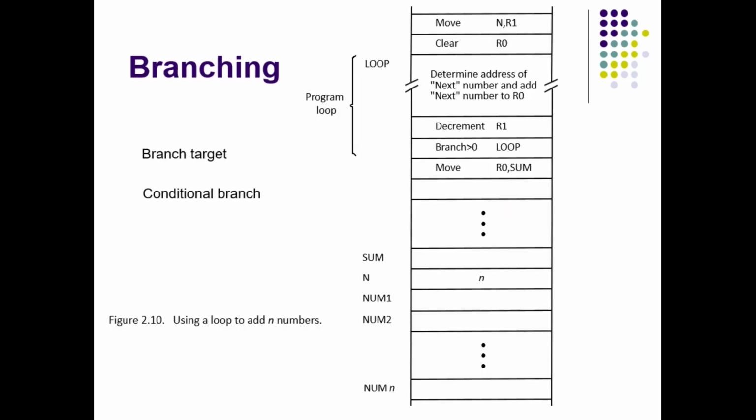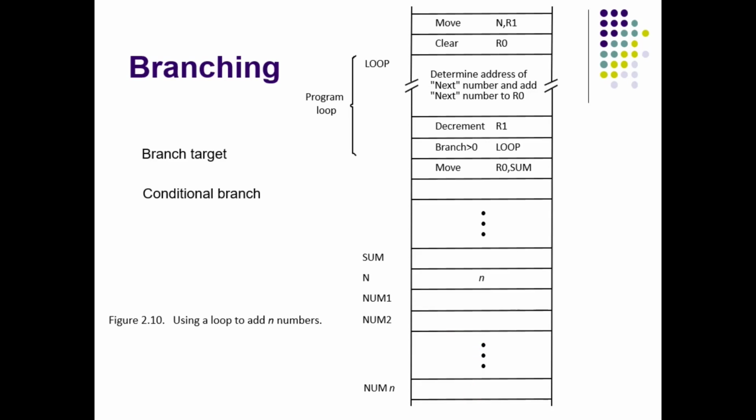Here you can see he has declared a sum variable where you have to add all n numbers and finally store the result in sum. Similarly, the numbers are at different addresses, from num1 to num n. This n is nothing but the total number of numbers. What is the value of n? If there are 10 numbers, the value will be 10. All n numbers are stored in different memory locations, but they are continuous.